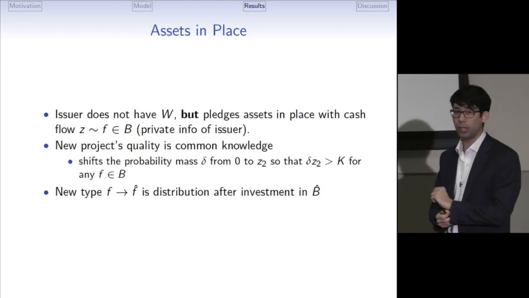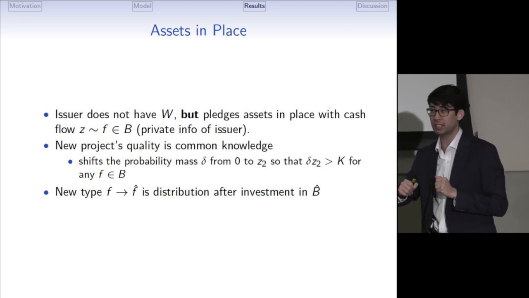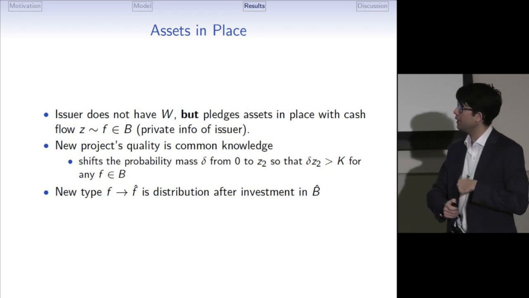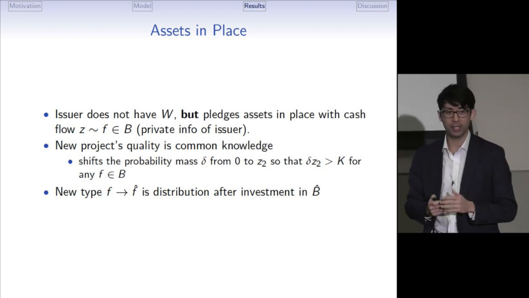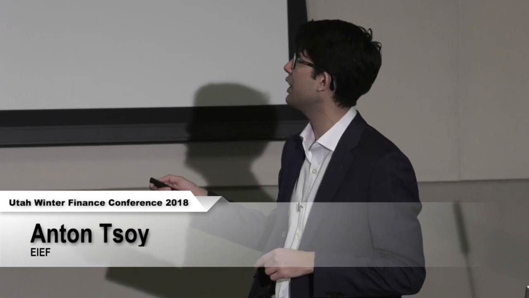Importantly, we also consider a model where the private information is about assets in place. And there we get that equity is never optimal. So let me just intuitively tell you what the model is. Suppose now that instead of having money W, the issuer pledges assets in place whose distribution is not known. So now the distribution of cash flows from assets in place comes from the uncertainty set, and it's private information of the issuer.